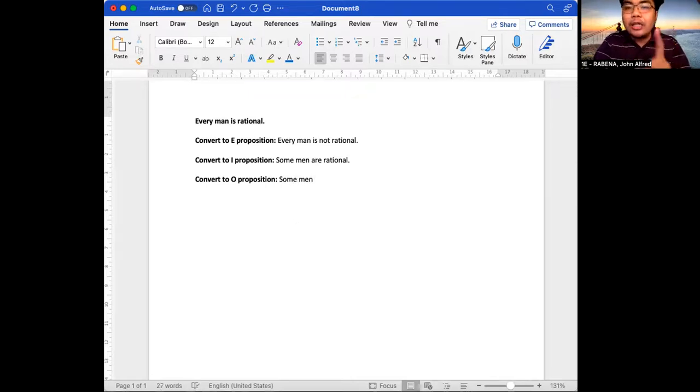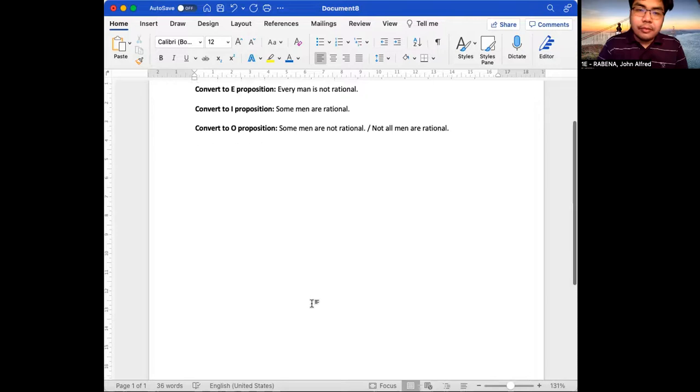For negative quality, we make use of the negative linking verb, are not rational. So the O proposition would be some men are not rational. Or we can make use of the other format, and that is not all men are rational.